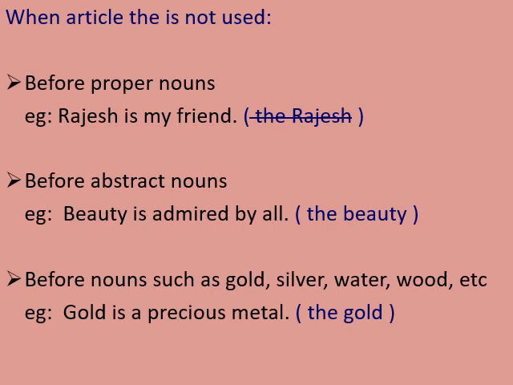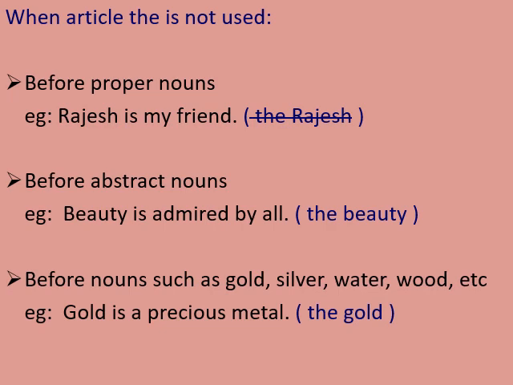So we have seen where all we are not supposed to use indefinite article a or an. Five, six points we have already seen. Now we are going to learn where all we are not supposed to use definite article the. The first point is before a proper noun.